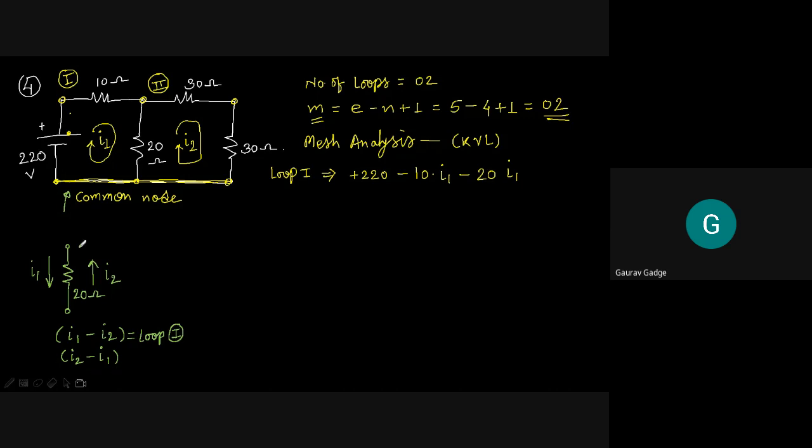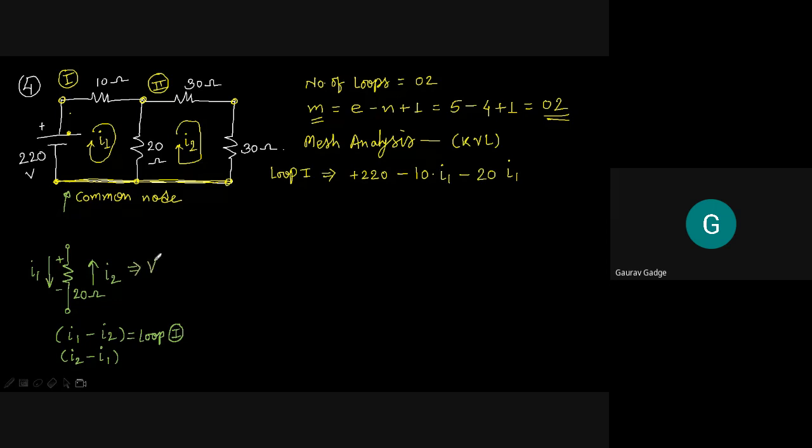Yes, because we have to follow the orientation of this I1, and with respect to this I1, the positive is assigned here where that current enters, and automatically the other side becomes negative. So the movement of the current is from positive to negative, and therefore it gets assigned with the minus sign. Now, what is the voltage drop for this 20 ohm resistor?